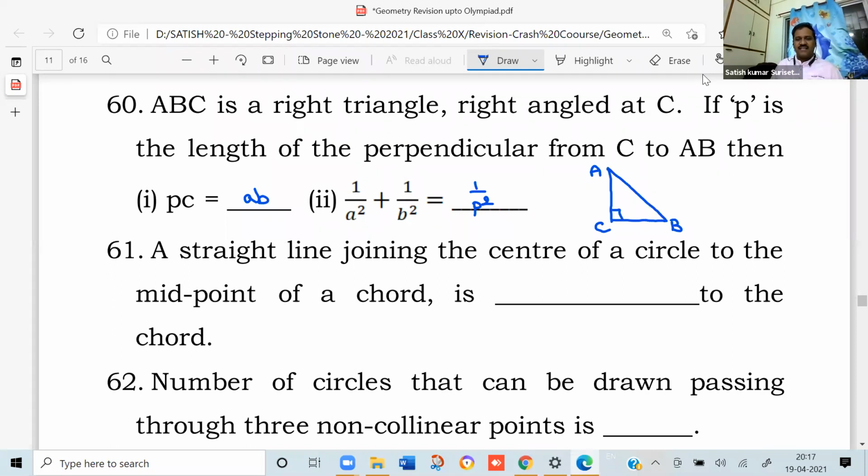So ABC is a right angle at C. If P is the length of the perpendicular from C to AB, that is, from C you draw the perpendicular to AB. Let us denote this as D. Then this CD length is P.